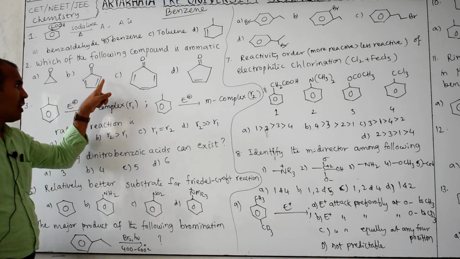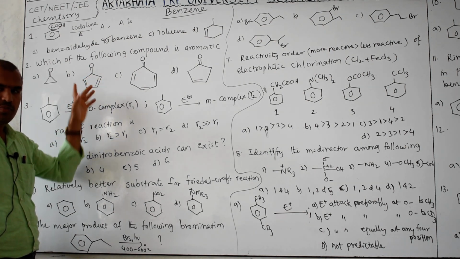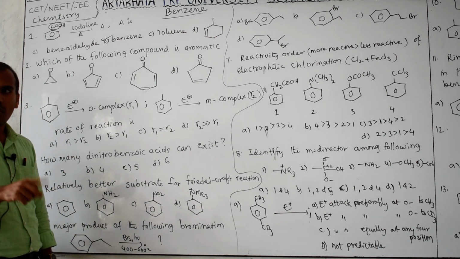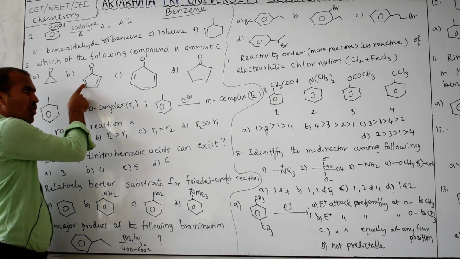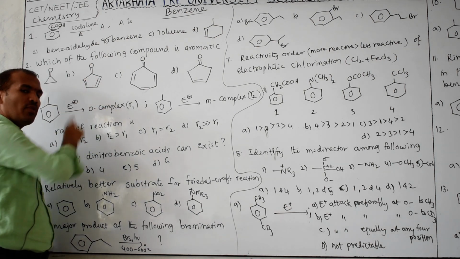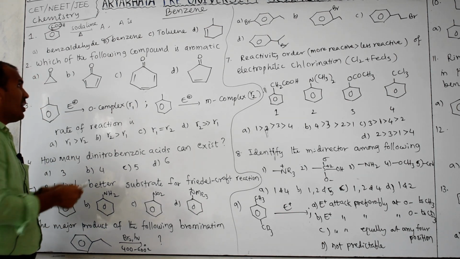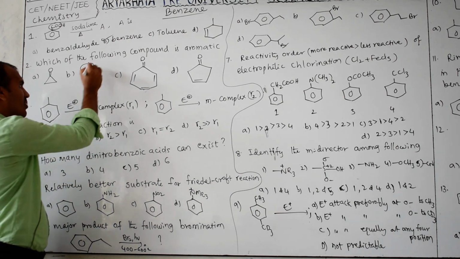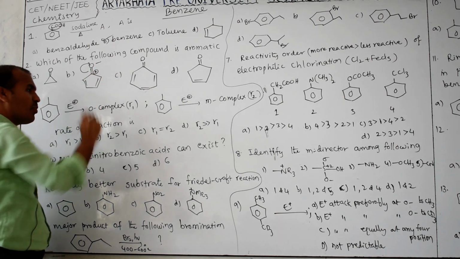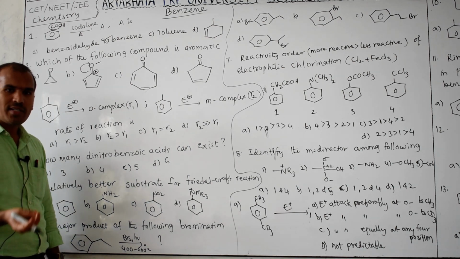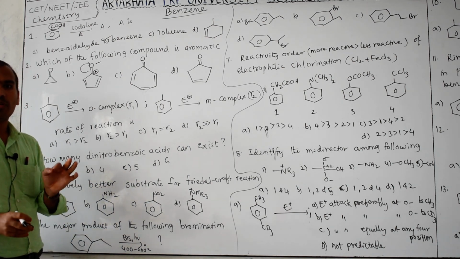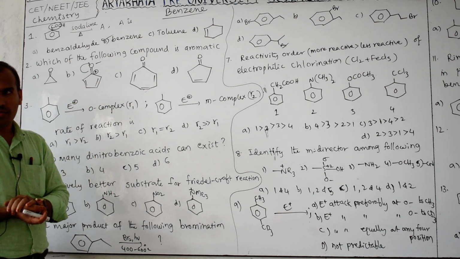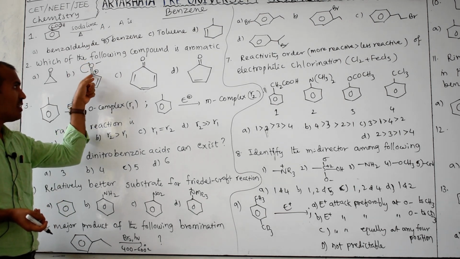sp2, sp2, sp2, sp2, sp2, which means all are planar. Check whether conjugation is present or not. Conjugation means alternate pi bond, double bond, single bond, double bond, single bond. Next, what is there? Single bond. But if this pi bond is shifted to here, then this will get the negative charge and this will get the positive charge. Positive charge is also considered in conjugation, as already given in the hyperconjugation concept. So totally this is a conjugated system.